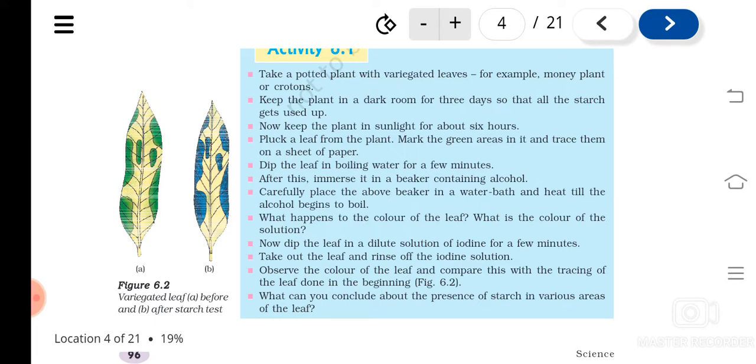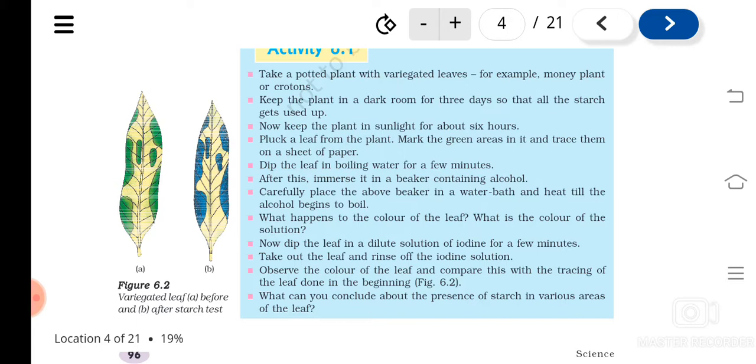And now what we have to do? We have to keep the setup in the sunlight. After keeping in darkness for some time, it should be kept in sunlight. Then they do photosynthesis. After some hours, pluck the leaf which you have traced, the same leaf, and do the test for starch. How will you do it? First boil it in water, then boil it in alcohol using a water bath, then take out the leaf, wash it, and add iodine solution.